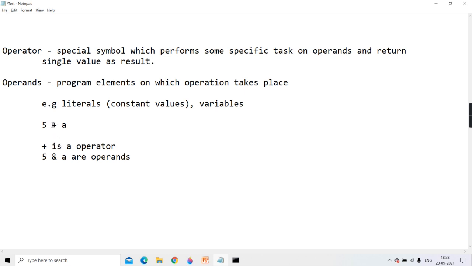So plus is the operator. It indicates that it's going to perform addition. But on whom is it going to do the addition? On pi and a. So pi and a are operands, in which pi is a literal, a constant value, and a is a variable. Right guys?